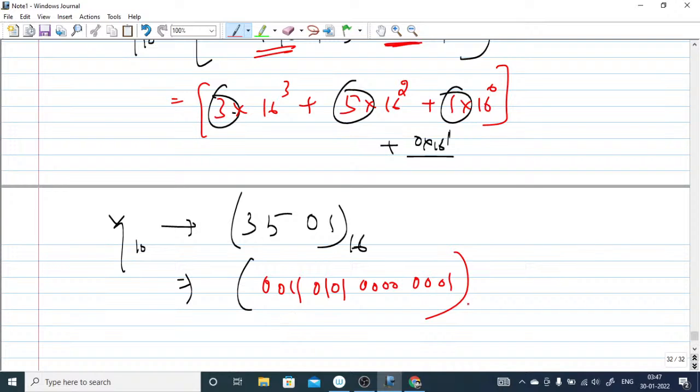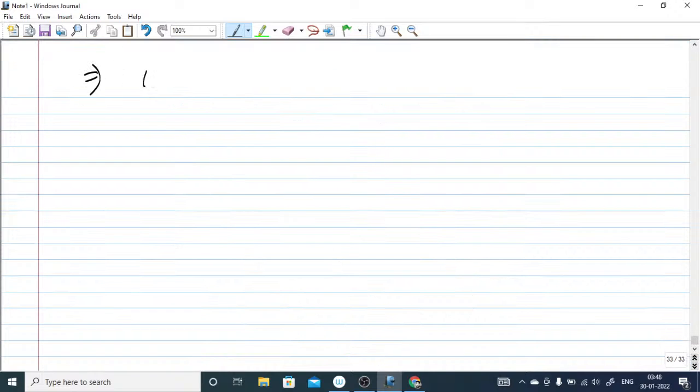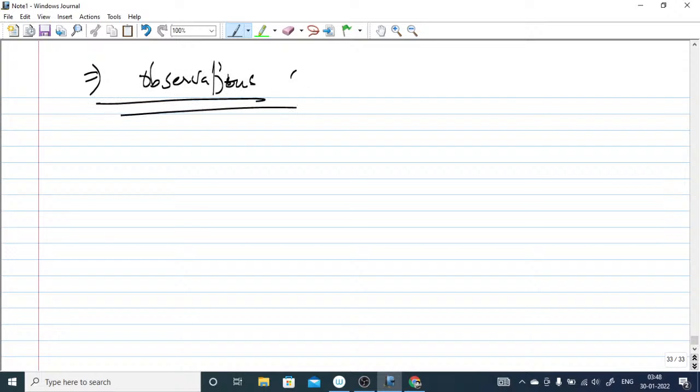Now you can count the number of ones. 1, 2, 3, 4, 5. So the answer for this question is 5. This is a very easy question. You have to make wonderful observations. Before attacking the problem, observations are very important. Intuitively you have to solve questions in order to save time.